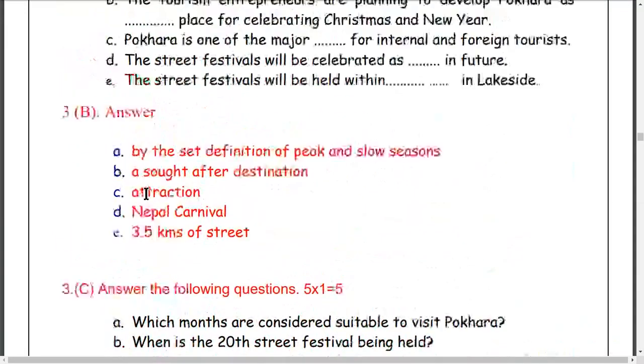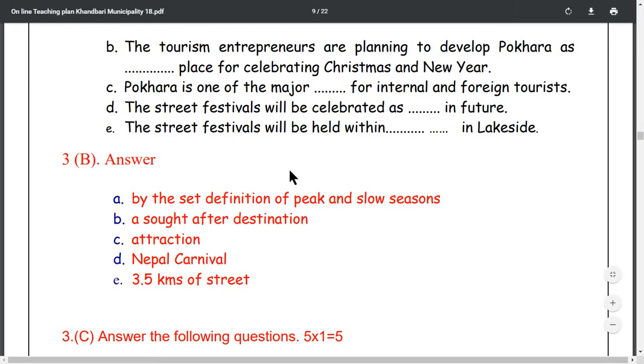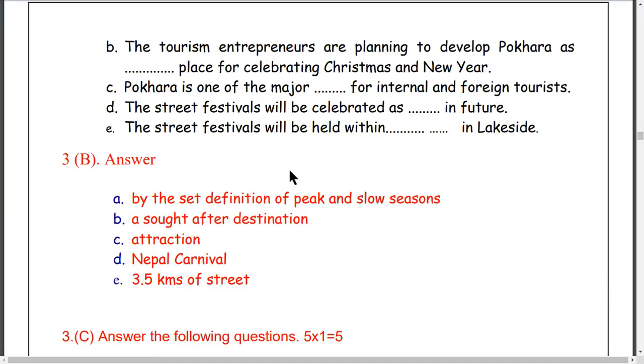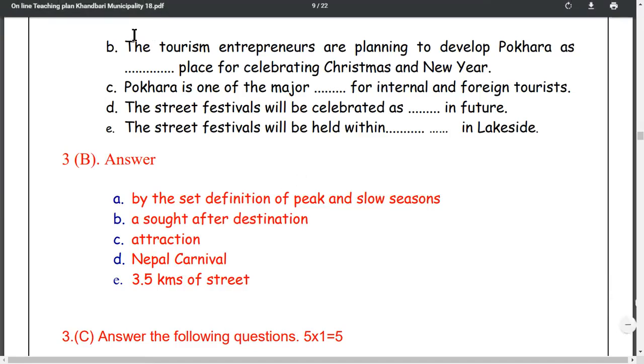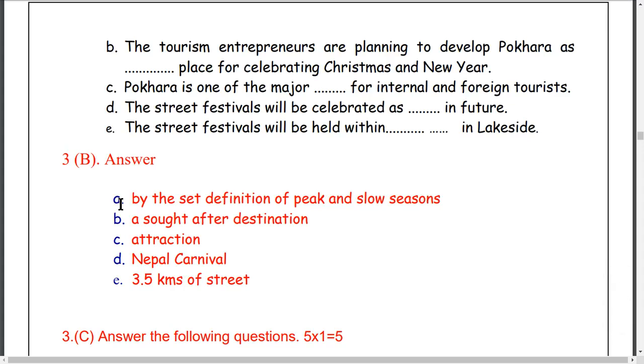Yes, okay, that's number 3. We answer the question. By the street, here are the words or phrases. Not only words, you also have to choose the correct phrases and fill in the blank here. By the set of definitions of peak and slow seasons, number 1. Don't try to copy the whole sentence. Write the number and write only the answer which is found in the textbook, in the passage here.